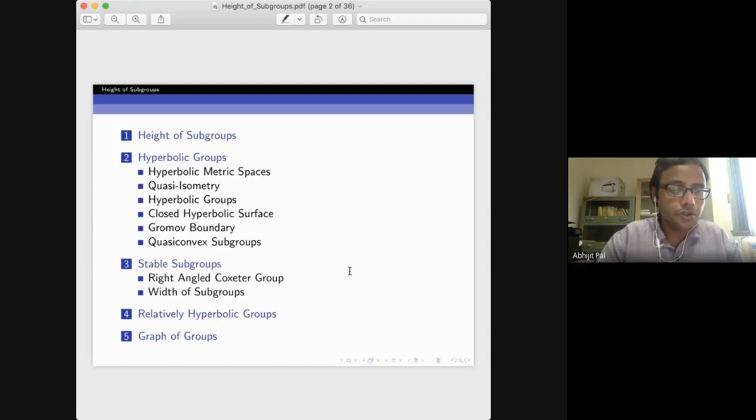There's an open problem: suppose you have a subgroup of a hyperbolic group which has finite height. Does it imply that the subgroup is quasi-convex? Mahan Mitra has given some partial answer to that in the setting of graphs of groups, so I'll go to that. Okay, so let me begin.